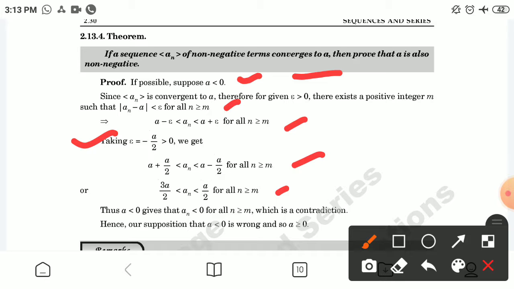Thus a less than 0 gives that an is less than 0 for all n greater than or equal to m, which is a contradiction. Hence our supposition that a is less than 0 is wrong, and so a is non-negative.